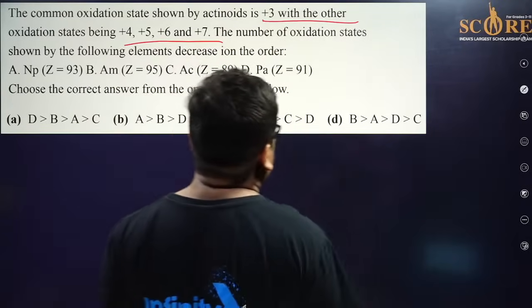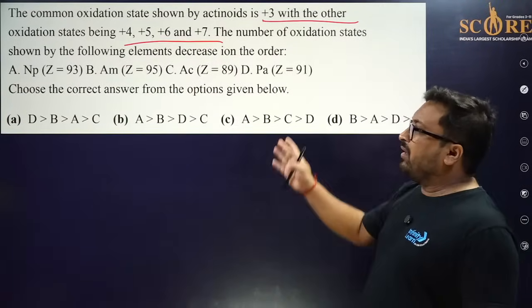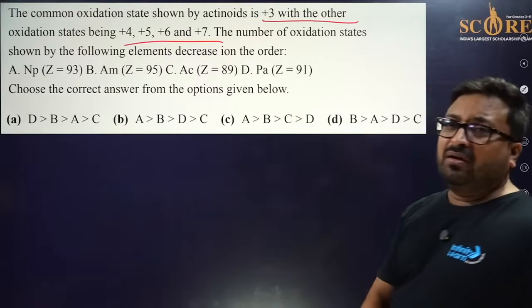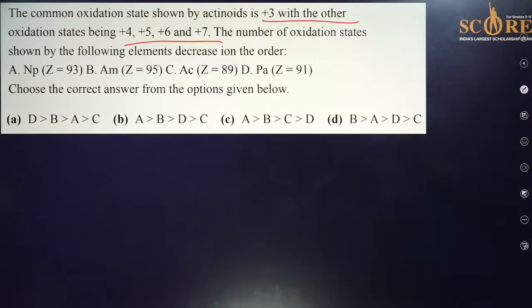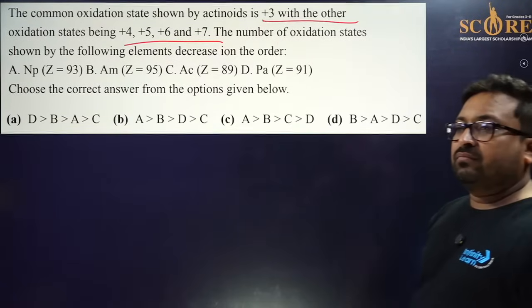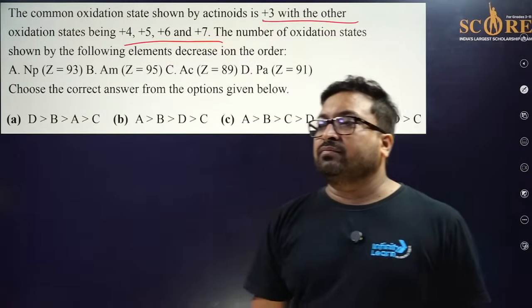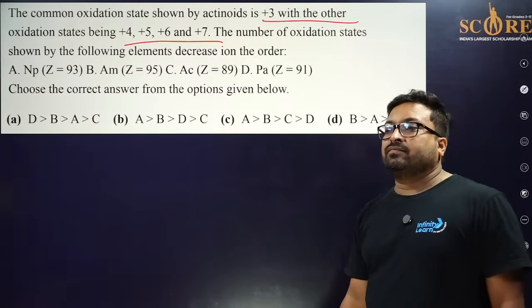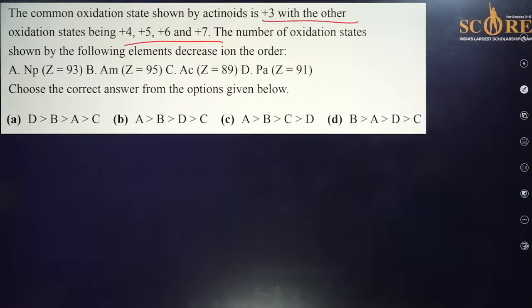Please tell me, everyone. Please answer this. You can answer this question.